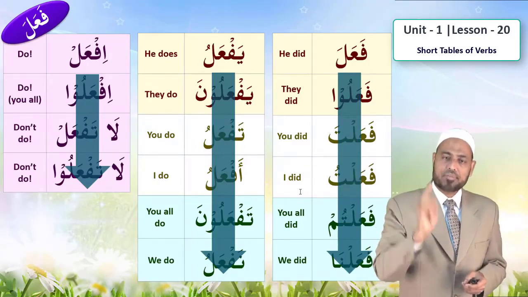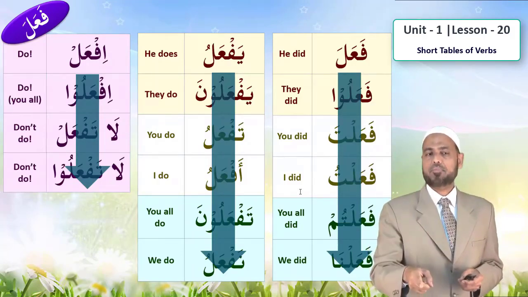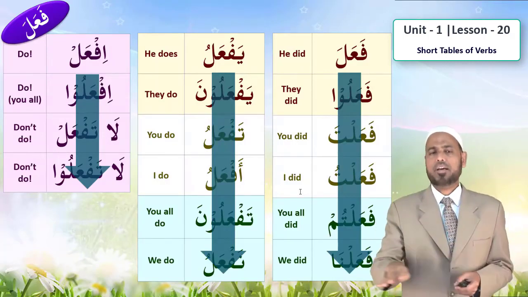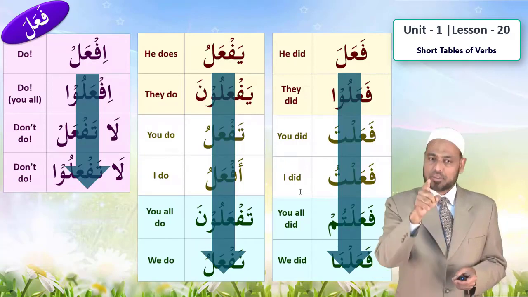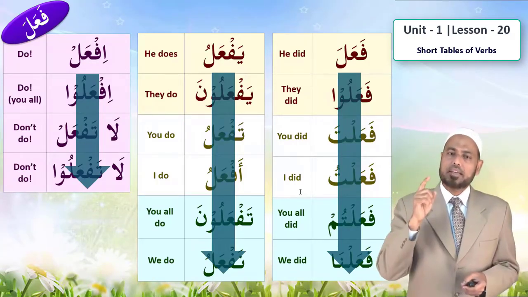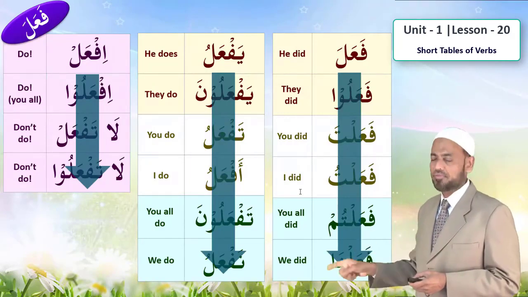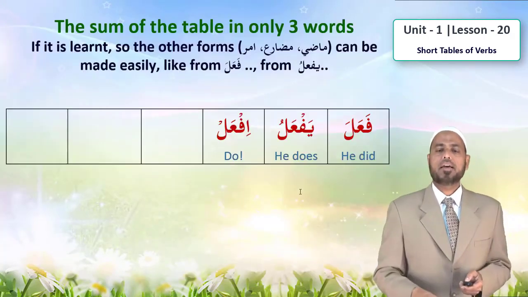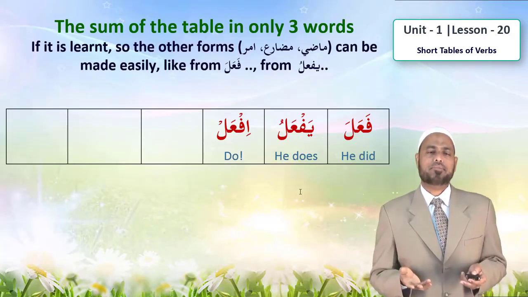Similarly, if you know if'al, this is the key for amr. The plural is if'alu. And la taf'al is actually from taf'alu. Taf'aluna, it becomes la taf'alu. So if you know the three forms, fa'ala, yaf'alu, if'al, then you know the rest easily.